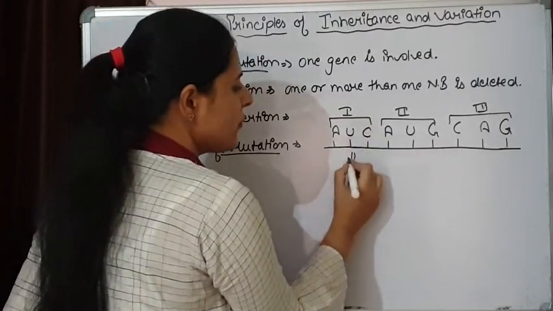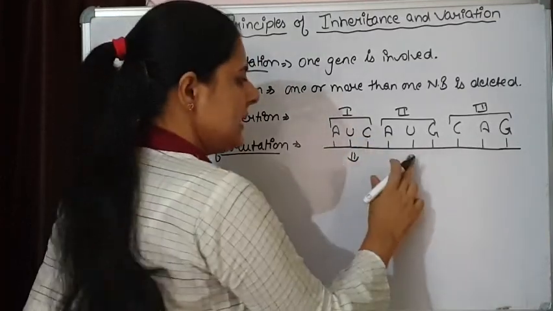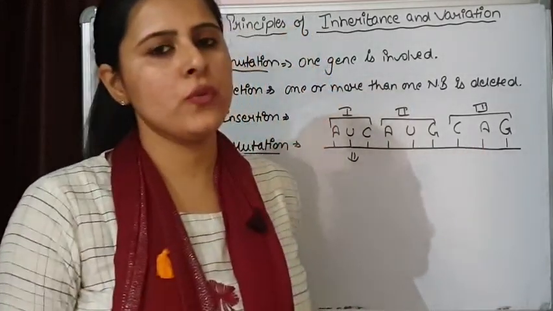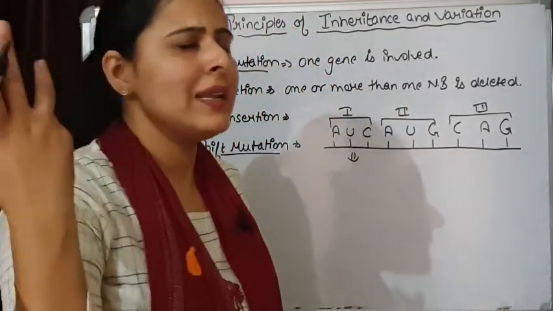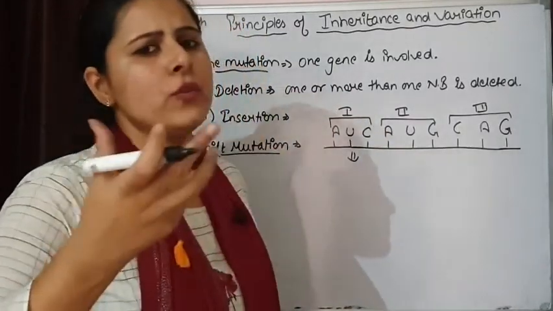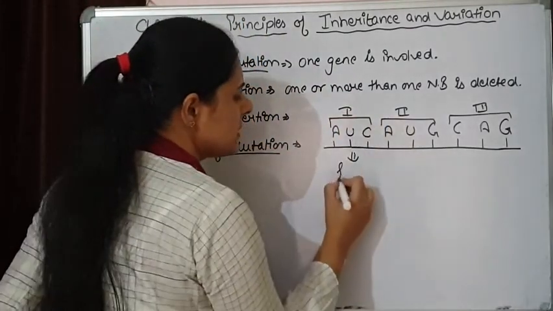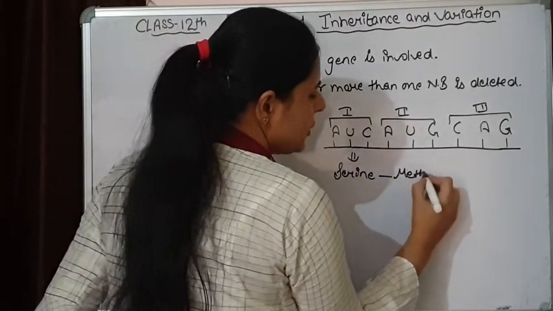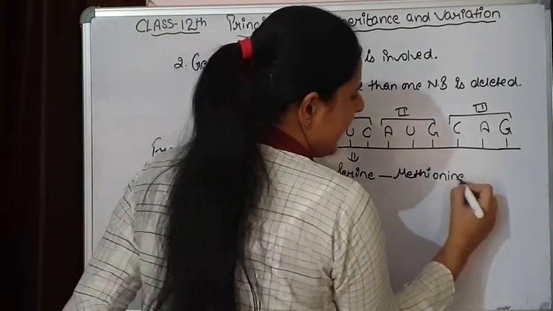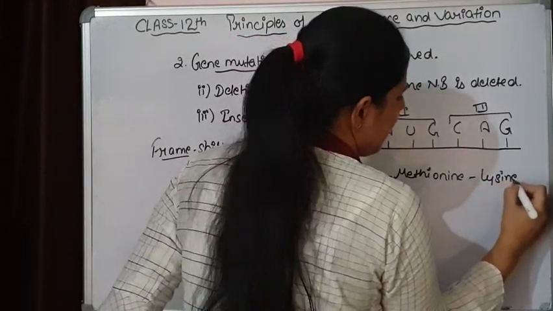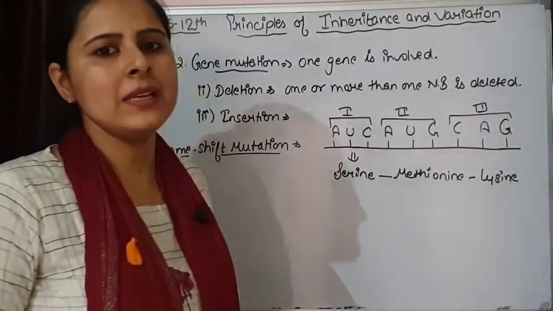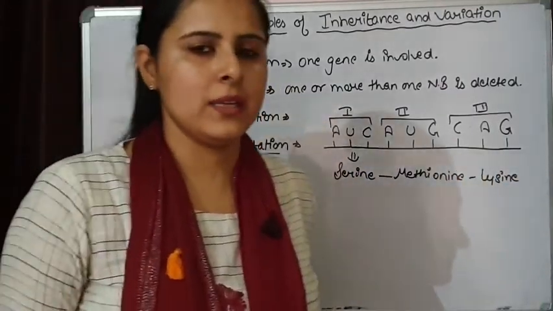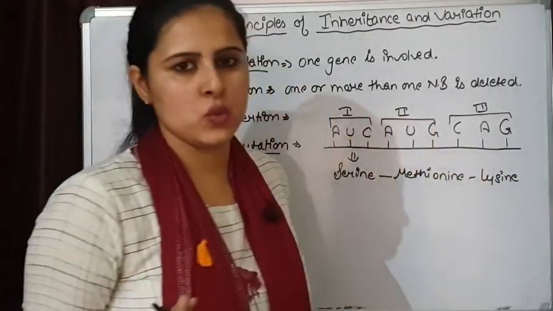So the sequence is this. The first is going to code for one specific amino acid. The second is going to code for the second amino acid and the third is going to code for the third amino acid. Let's just write down some amino acids, just a sequence. Say there is serine, methionine and lysine. If this is the mRNA sequence, this is the protein sequence we are getting. This is in the normal situation.